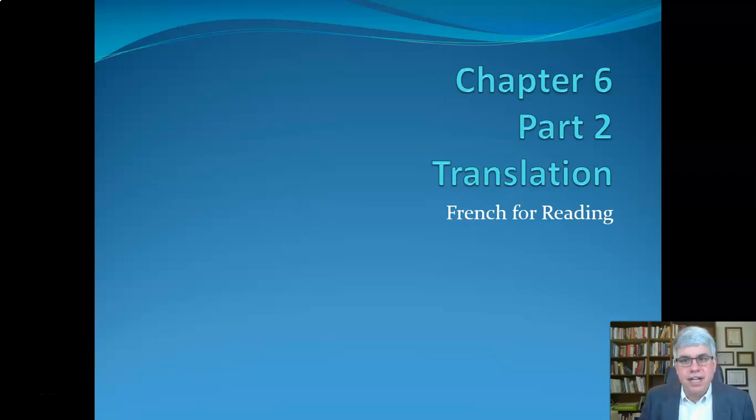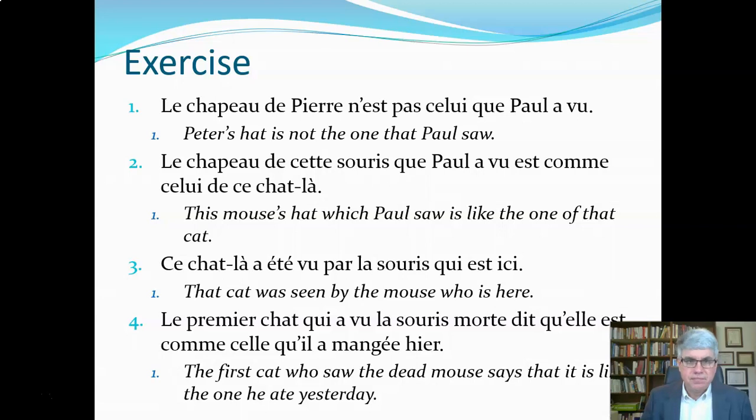Let's look at the translation for Chapter 6, Exercise 2. Le chapeau de Pierre n'est pas celui que Paul a vu. So here we've got le chapeau de Pierre, Peter's hat, n'est pas, is not, so we've got the ne pas around there, which is a negation. Celui que Paul a vu, the one that Paul saw. Peter's hat is not the one that Paul saw.